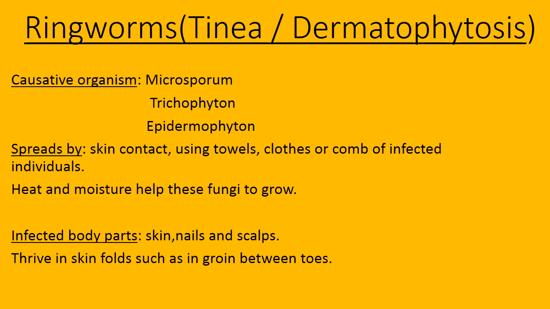Why do these nails and scalps get infected? What is there in these three body parts? What is the food for the fungi? One of the food materials utilized by the fungi for its development is keratin. So skin contains keratin, where the hair formation takes place on the surface of skin. In that region, keratin protein will be present. And the cells or tissues of the nails consist of keratin protein. And scalps, the hair present in the scalp region consists of keratin protein.